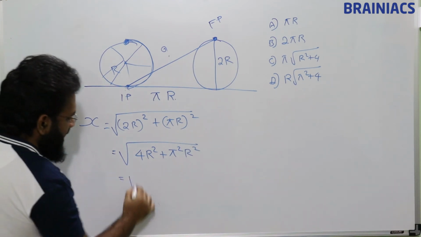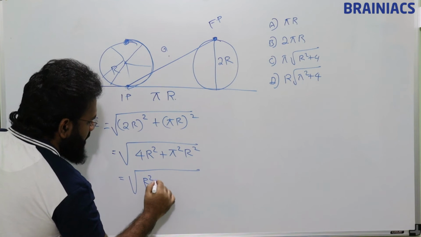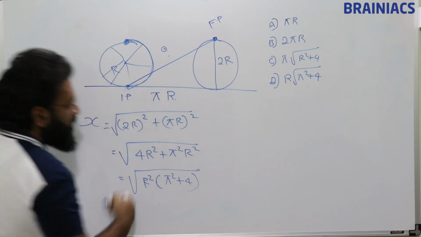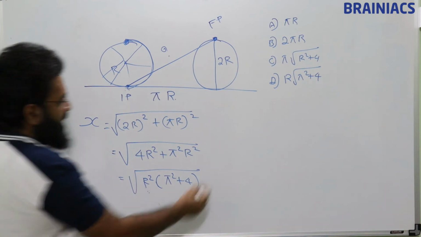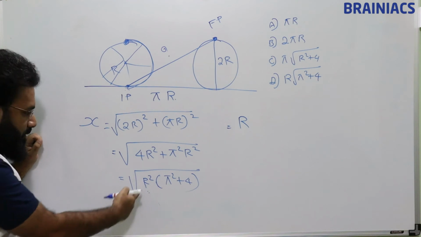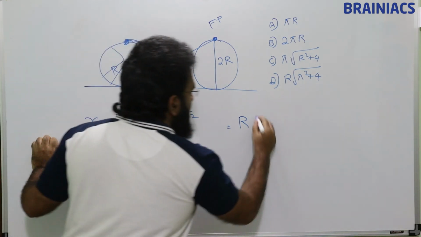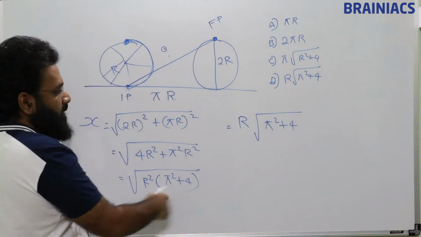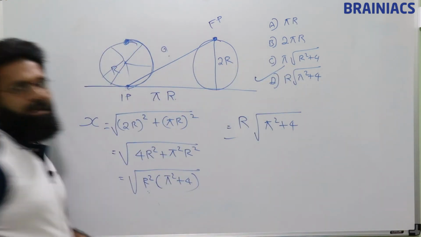If I take r square out, I'll be getting pi square plus 4. Now when r square comes out of the root, this will become r. So r into root of pi square plus 4. This is the answer, option D.